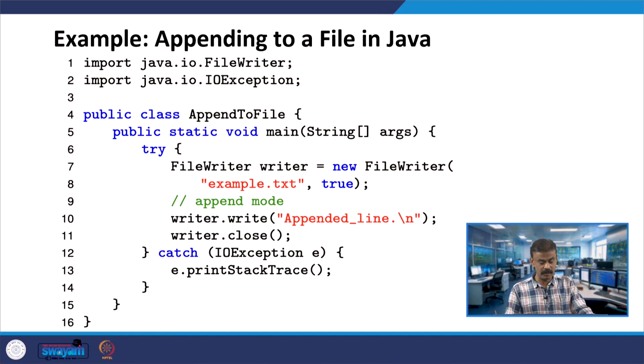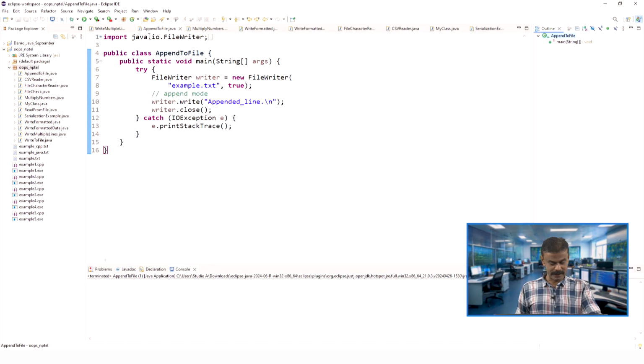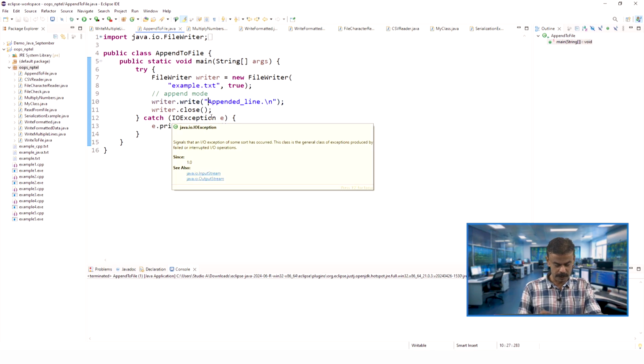So, then the writer will invoke write and you are going to have the appended line. Now, once you append the line, you are closing the file. Let us quickly go to Java, it is almost similar. I can quickly go into the program because it is not very difficult once you know C++. So, learning Java is not very difficult. We will make it a new appended line, all right.